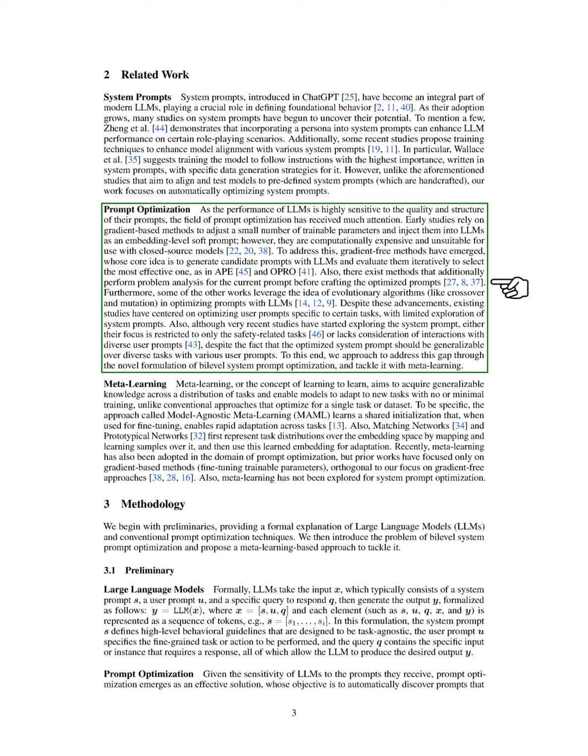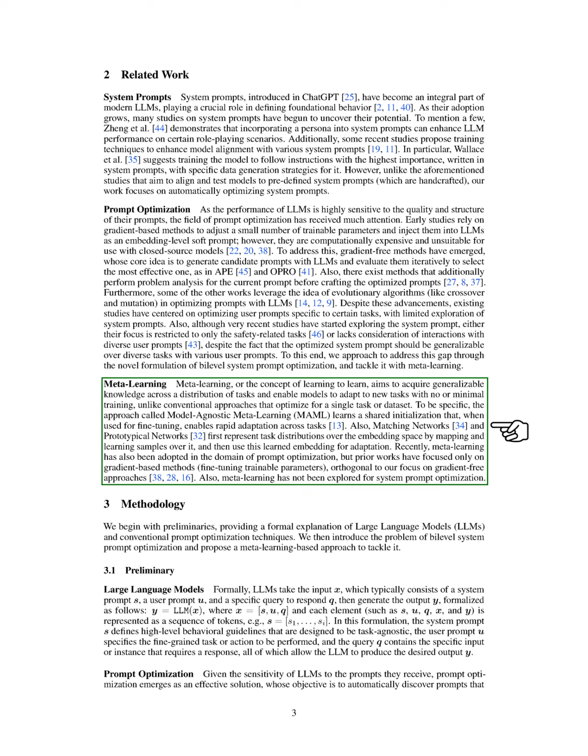Despite these advancements, most studies have focused on user prompts for specific tasks, with limited attention to system prompts. Recent work on system prompts has either been limited to safety tasks or has not considered interactions with various user prompts, even though an optimized system prompt should work across different tasks. We aim to fill this gap with a new approach to bilevel system prompt optimization using meta-learning.